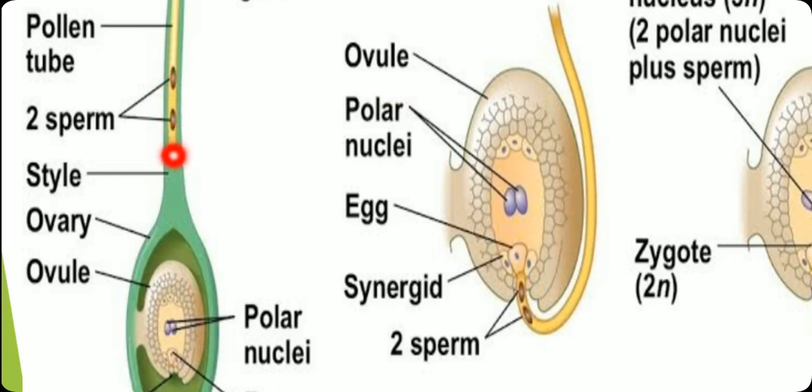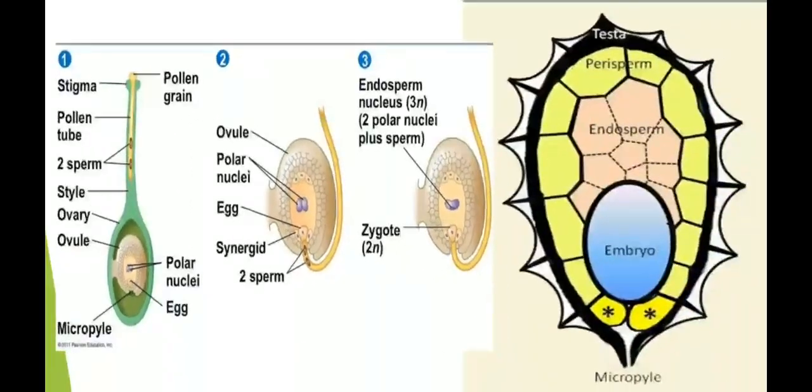Here you can see the pollen tube is smaller, but now it is going to get larger. It controls the growth of the pollen tube and also helps in breaking into the embryo sac by going into the micropyle and then breaking the embryo sac to reach the inner part. So this is the role of tube nucleus.